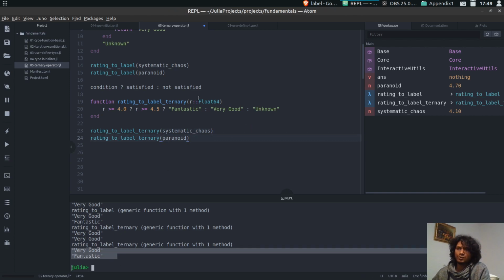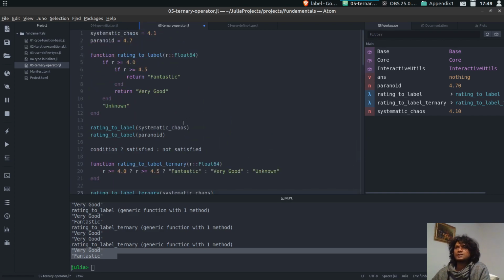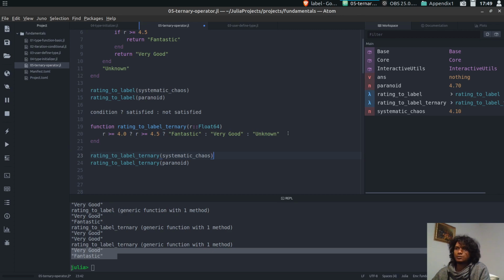It's working fine, and you can see the code is small. Here is a long code, and that's a small code, but the chaining is difficult to read. So if there is only one condition, I suggest you use it. If not, then I don't think there is a good reason to use it.